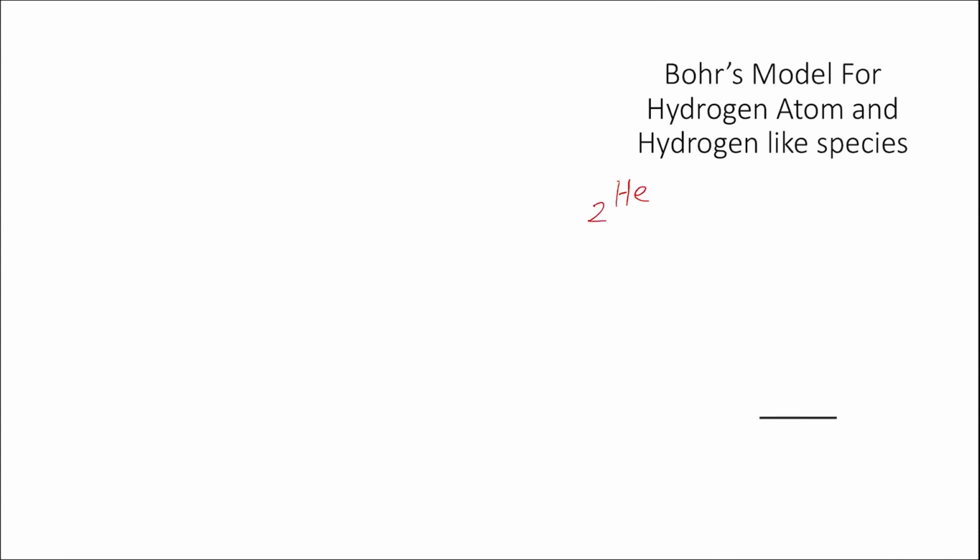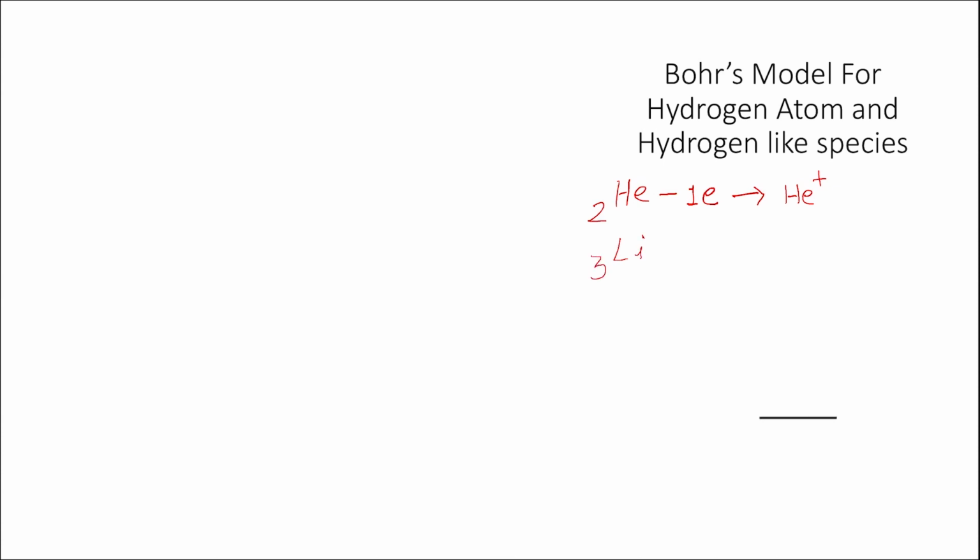For example, helium has atomic number 2. It means that helium atom has 2 electrons in it. But if it loses 1 electron, the helium ion thus formed will now have only one single electron.